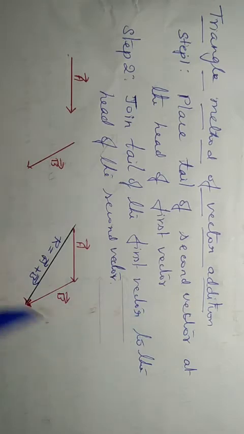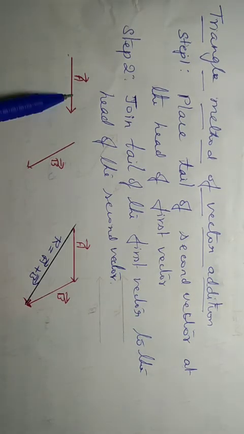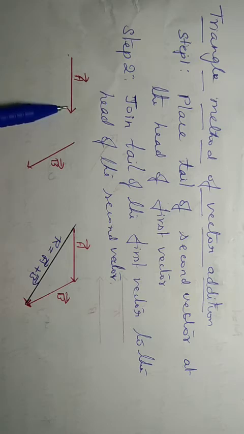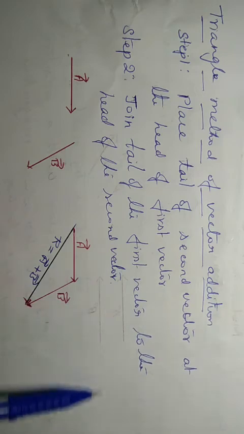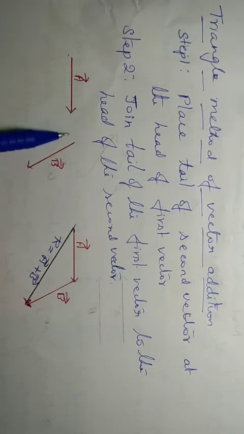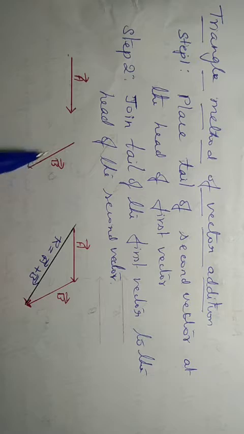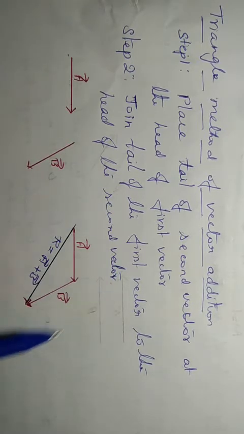See in this example, I have a vector A and a vector B. First you have to see the direction. Wherever you place vector A, the direction must be in this order only. See the other vector B. See the direction once again. Wherever I place this vector, the direction must be like this only.